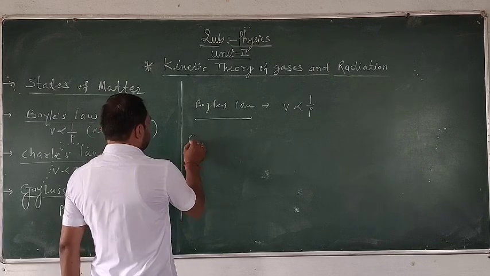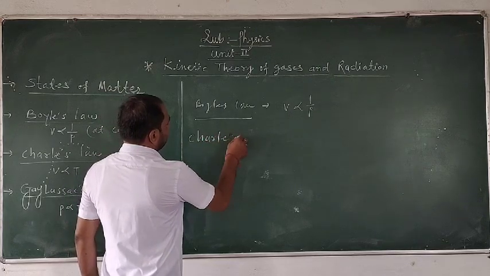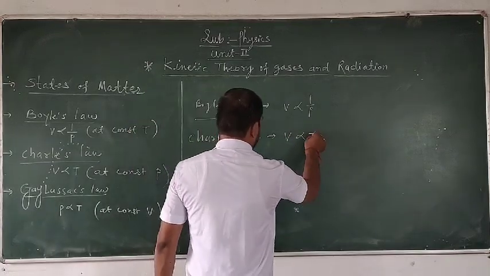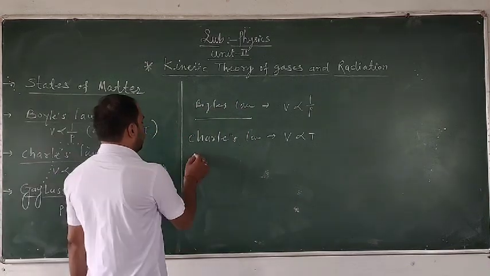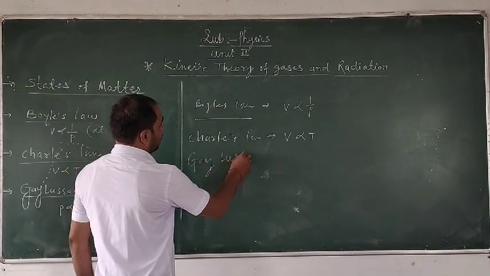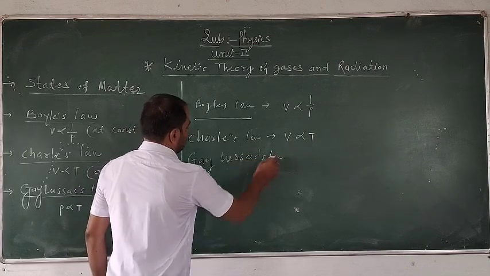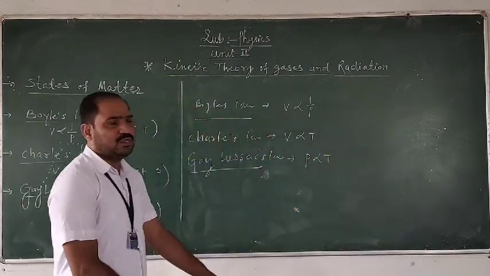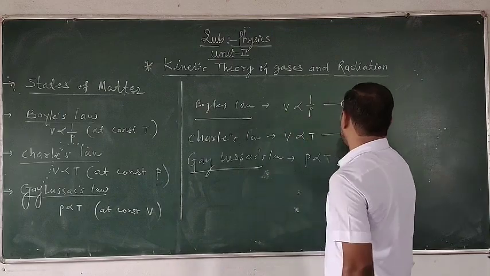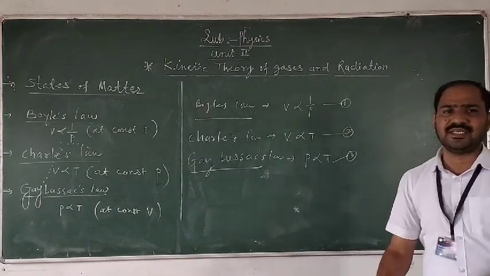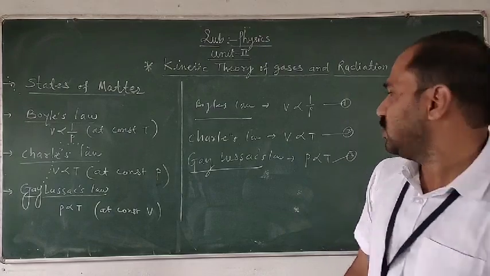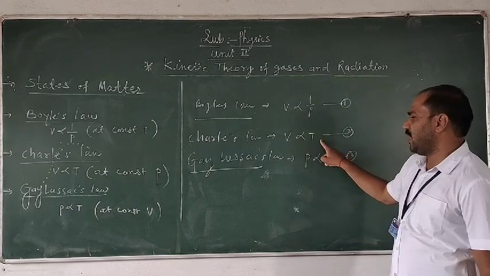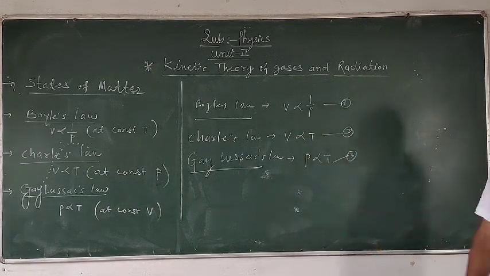Second one is Charles law, which states that V is directly proportional to the temperature. Number three is the Gay-Lussac's law: P is directly proportional to temperature. So here are the three laws, number one, number two, number three. We have the three statements in mathematical form. That is, V is inversely proportional to the pressure P, V is directly proportional to temperature T, and P is directly proportional to temperature T.